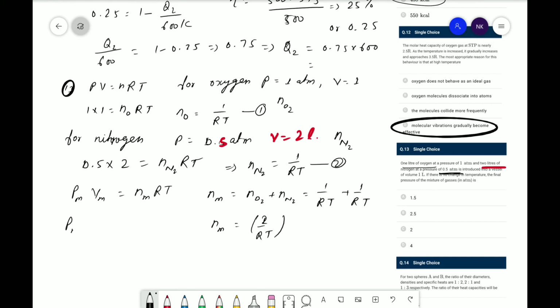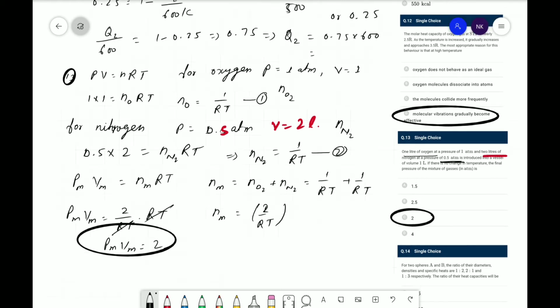Hence P mixture V mixture is equal to 2 upon RT into RT, so P mixture is 2. Therefore C is the correct answer.